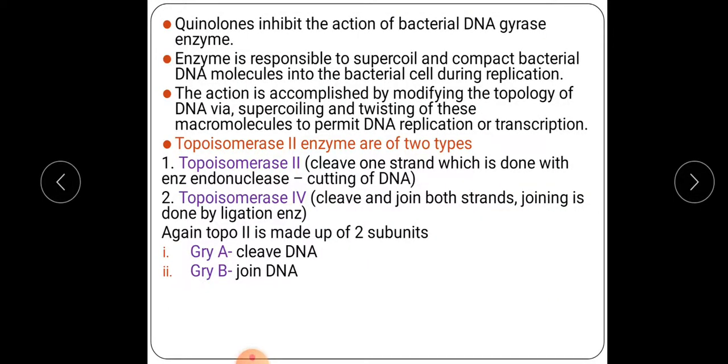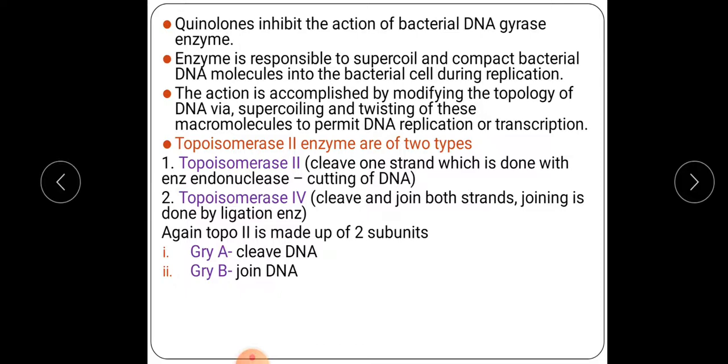Now, in short, the mode of action of quinolone. Quinolones inhibit the action of bacterial DNA gyrase. Now there are various enzymes which are associated with the replication of DNA. For example, DNA helicase, this enzyme is needed to split the DNA into single strands.